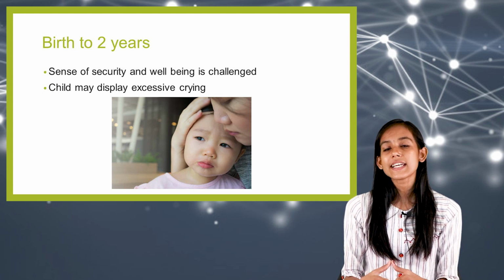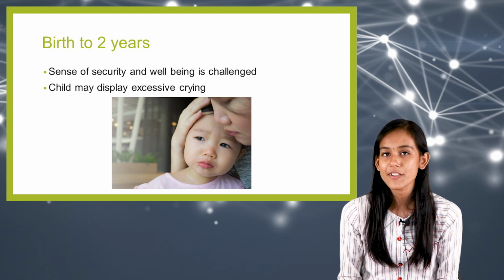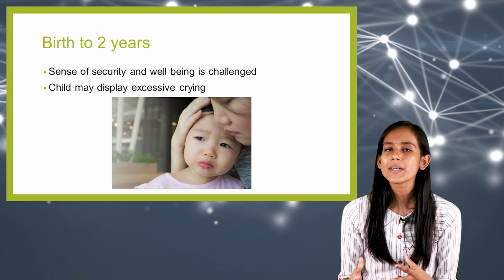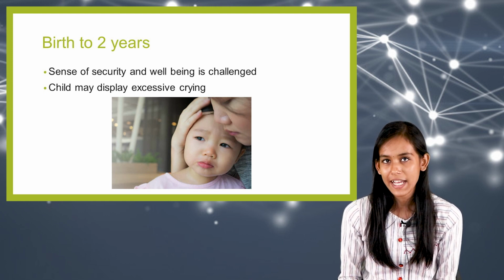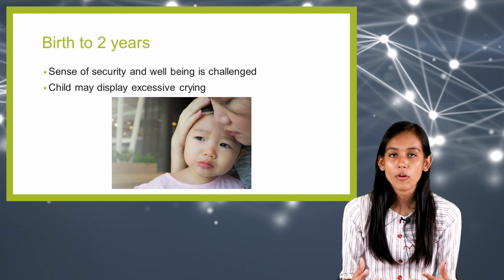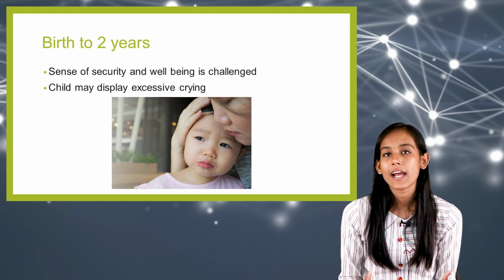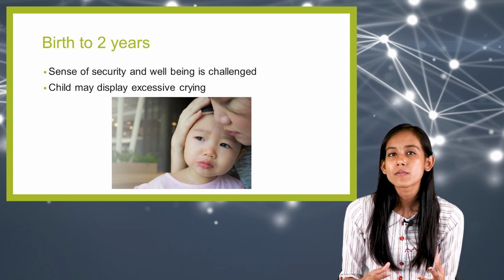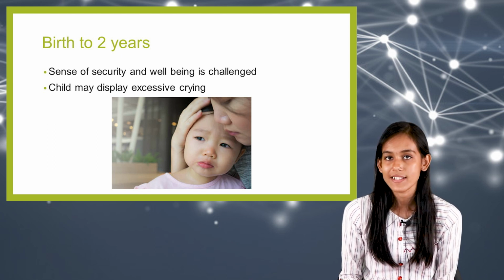So what we can see is that there can be excessive crying or other anxiety related behaviors. So here basically we can see a separation anxiety, as they are too young to process the information of death and perceived death. So the most common reaction that we can see is separation anxiety.